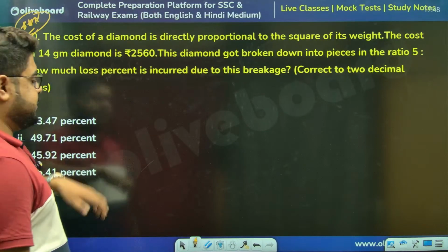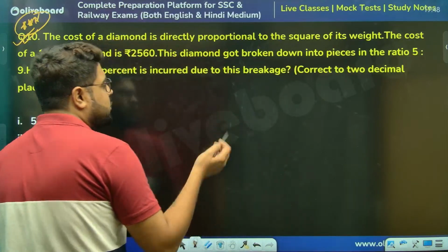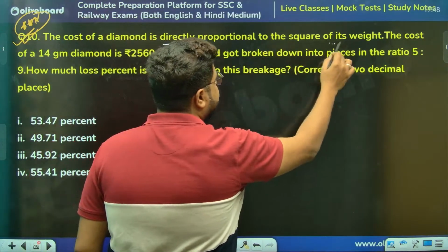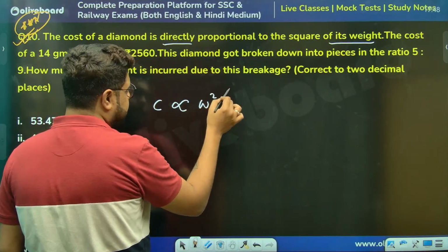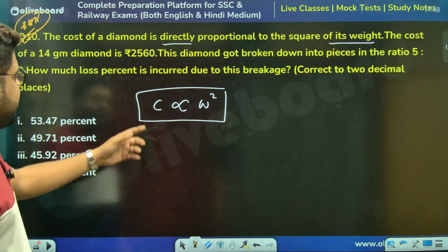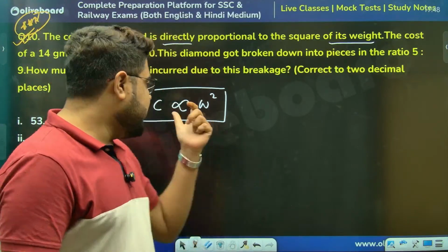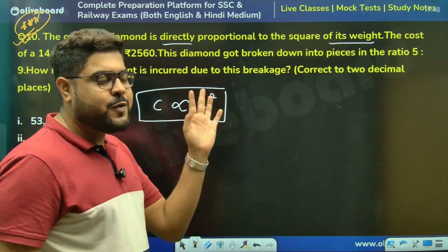Cost of diamond. There are generally 2 ways I show. Directly proportional to the square of its weight. Cost is proportional to weight square. This is given. Now, whenever you see this proportional sign, there are 2 ways to negate it. Either you introduce a constant or you take a ratio. There are only 2 ways.